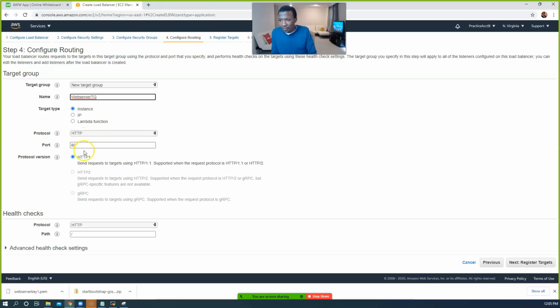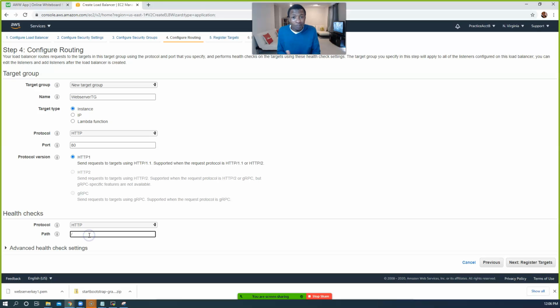All right, leave everything else as default. HTTP port 80, yes, and leave this slash right here. There's a slash in that path. That just means this is how the load balancer will be testing those servers, right? All this means is the load balancer is trying to go to the home page every time. We're gonna see the details later on, but just think about this. How would the load balancer know if one of your servers is down or not? It needs to keep testing the home page. So this here allows it to test the home page.